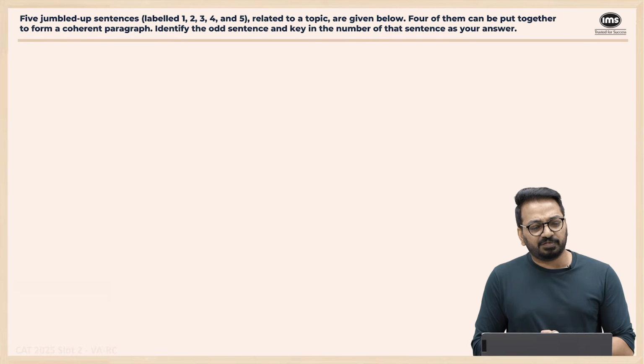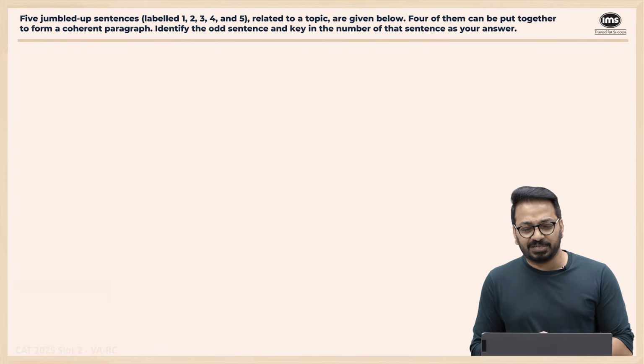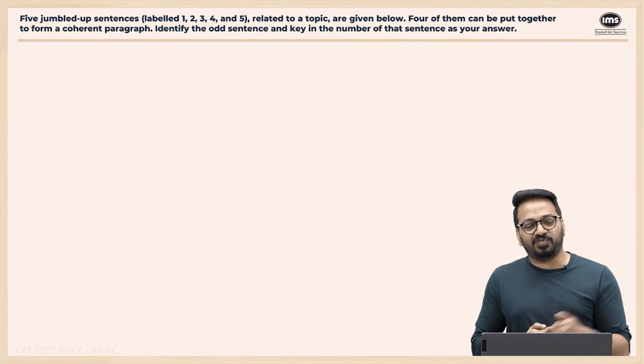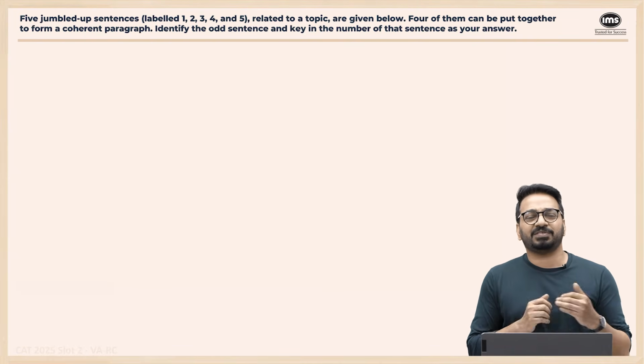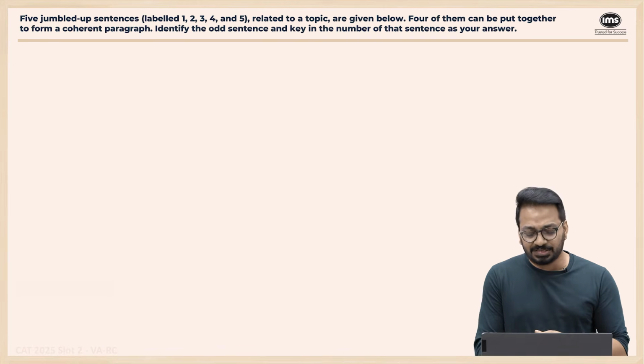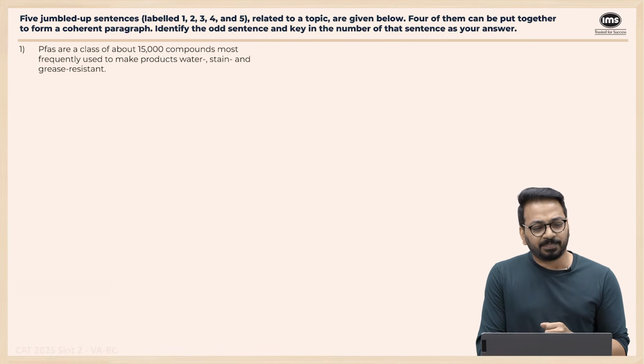Again, another jumbled paragraph. Five jumbled up sentences, 1 to 5, are related to a topic, and 4 form a coherent paragraph and 1 is an odd sentence out, right? So 4 sentences are forming a paragraph. We need to find the odd sentence out on this one. So let's look at this.